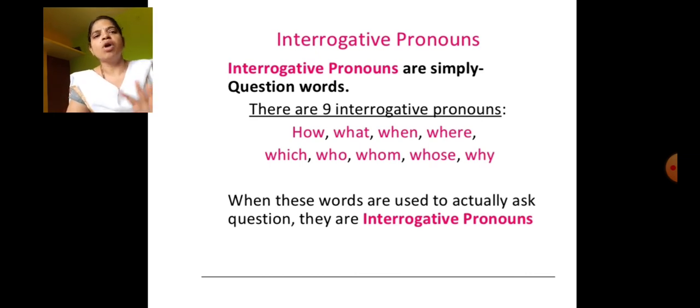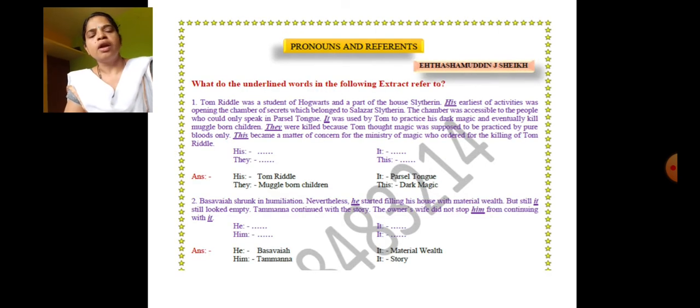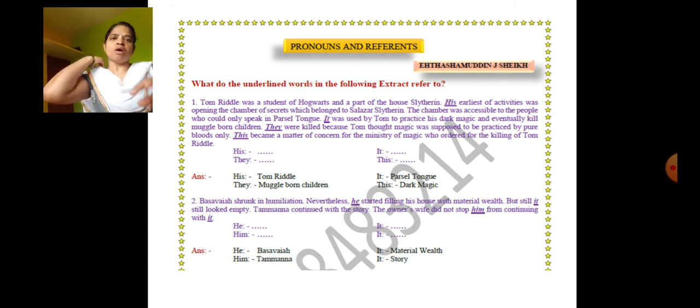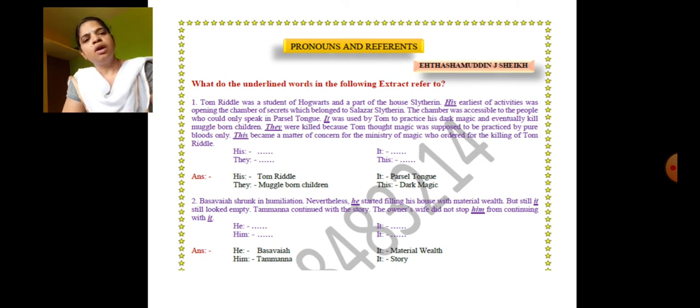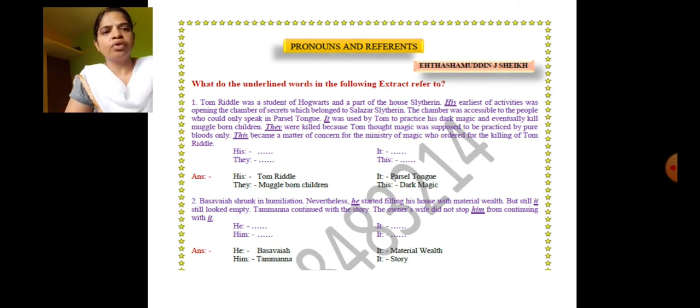See, this is about your interrogative pronouns. Personal pronouns are there, demonstrative pronouns are there, interrogative pronouns are there. You all should keep it in mind while you are writing this. That is not just to simply keep those points in mind, but read the given paragraph once or twice. It is easy for you to extract the underlined words and what they refer to.